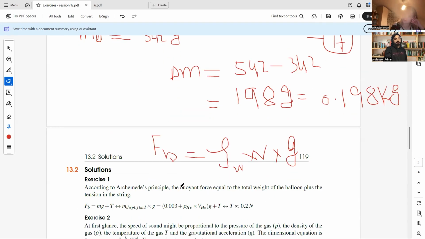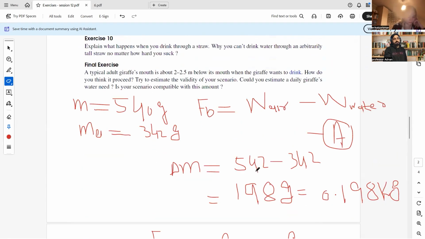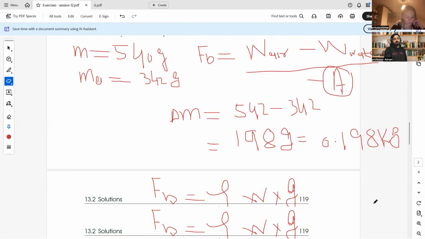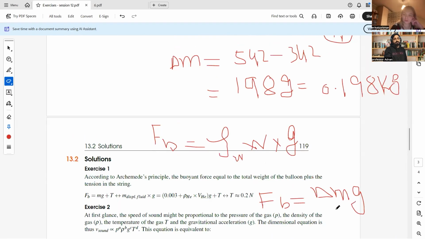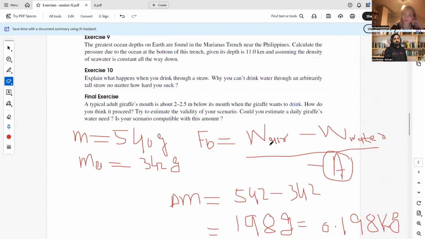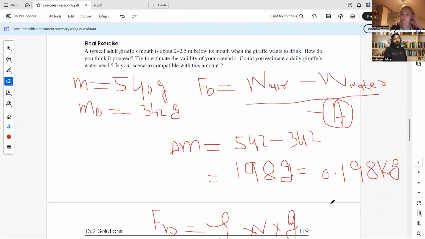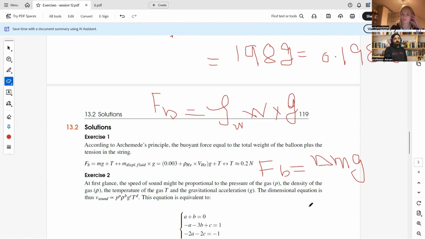So we also write F_b is equal to delta m g. Delta m g is actually representing the missing weight, the difference of W air minus W water.